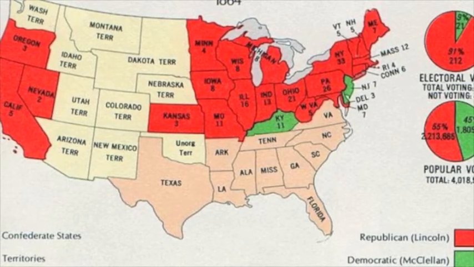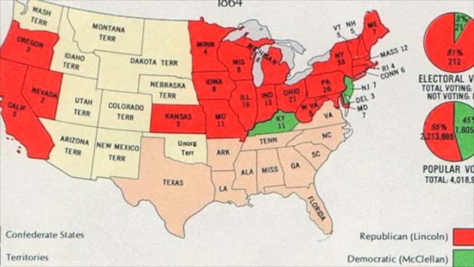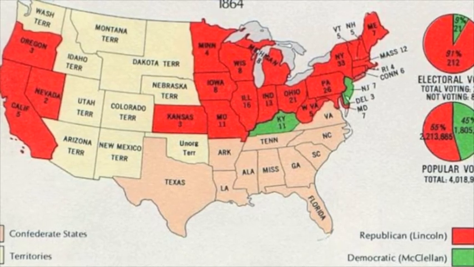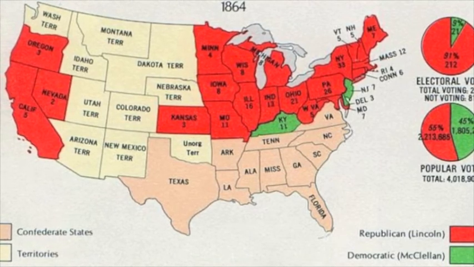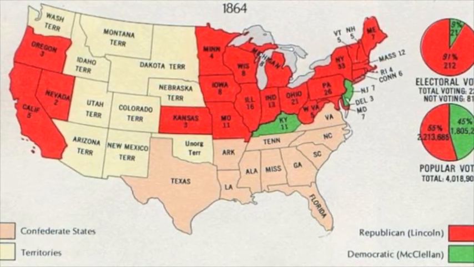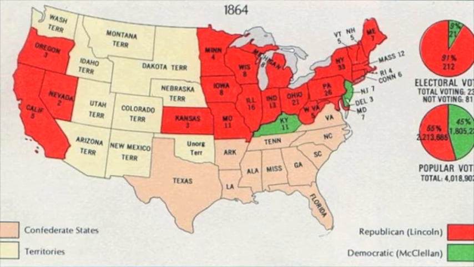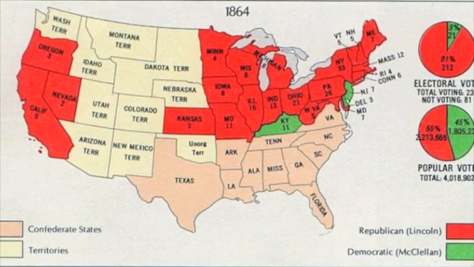The 1864 presidential election was between the Republican Lincoln and the Democratic General McClellan, whom Lincoln had previously fired from his army. Lincoln eventually won the election when he formed the Union Party, joining Republicans and war Democrats together.